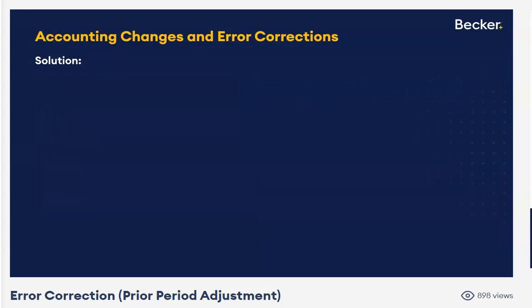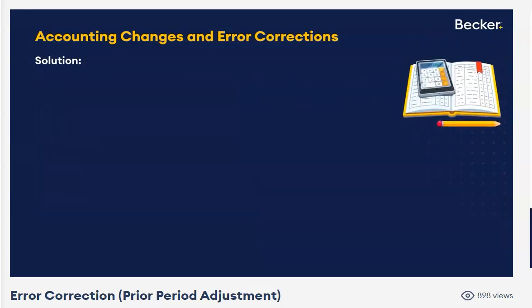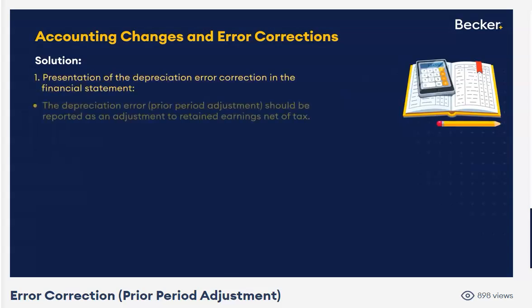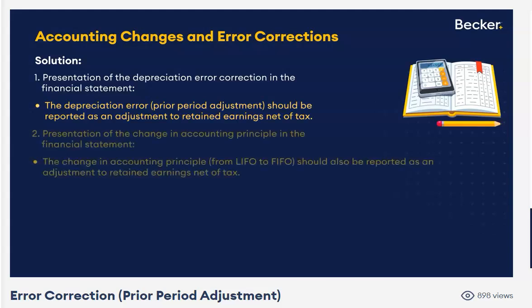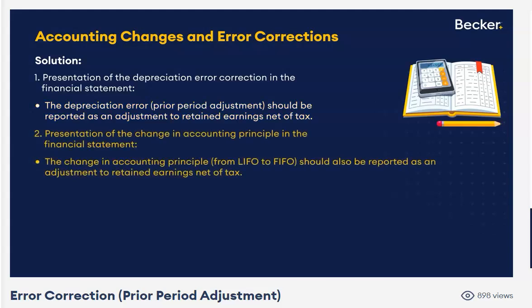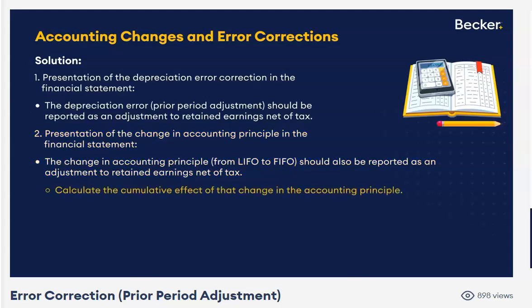Excellent. Okay, so now a little detail, nice and pretty for you. So the depreciation error, correction of an error, prior period adjustment, restate beginning retained earnings net of tax, and then the change in accounting principle, because we're going to FIFO, that's retrospective, cumulative change, adjust beginning retained earnings net of tax. And remember, use the new method FIFO in 2024, and then calculate, like we did, the cumulative effect of that change in accounting principle.